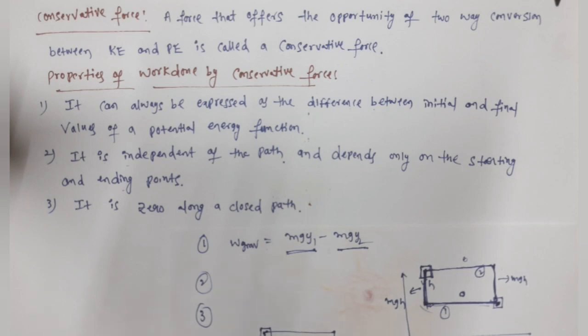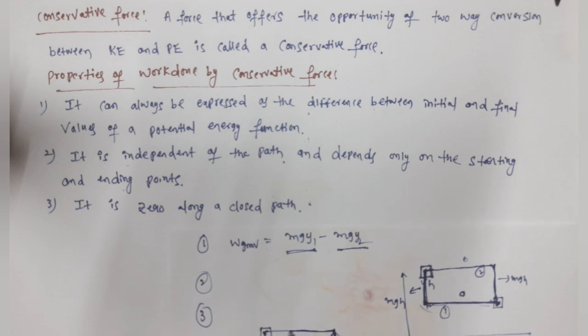So now let us calculate like this. From here to here, what is the work done? mgh. So mg is the force acting and h is the displacement. So both are in the same direction, so work done by gravity here is positive. From here to here, work done by gravity is 0, because gravitational force acts downward, but the displacement is in the horizontal direction. But what about here? Gravitational force acts downward, but the displacement is in the upward direction, right? So what is the angle between force and displacement? 180. Cos of 180 is minus 1.